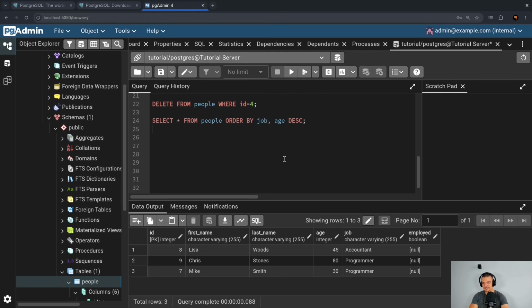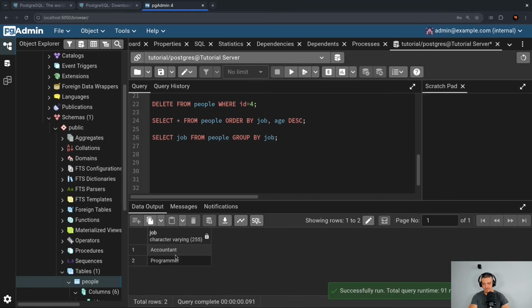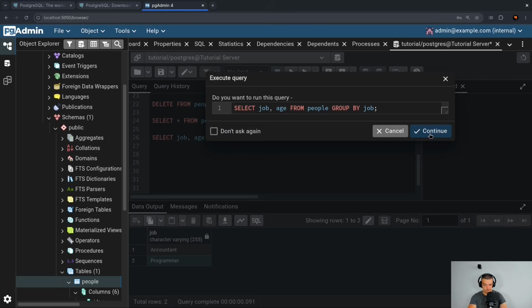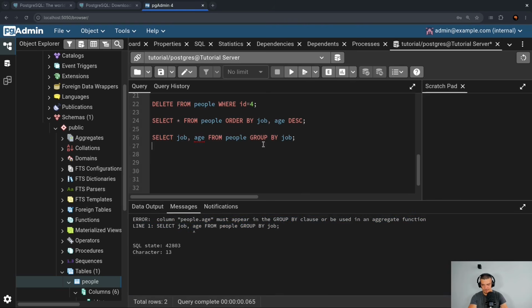Another major statement is the group by statement. For this, I could say something like select job from people, group by job. This would not be a very useful query, but I can do that, and I would get just the jobs. But grouping makes most sense when you aggregate something. So for example, you cannot just say select job and then age. This would not work because you either have to aggregate or you have to group by. So in this case, you would get an error message.